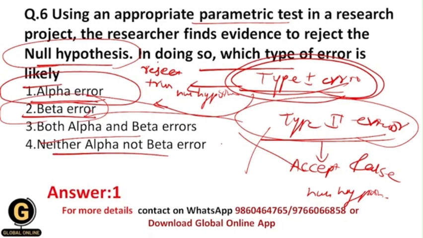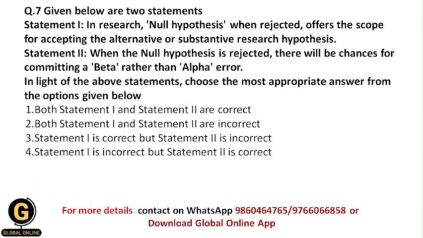And as well students, both the errors do not occur simultaneously in any research process. So your correct answer should be 1. Next, given below are two statements, statement 1 and statement 2. So let us see statement 1. In research, null hypothesis when rejected offers the scope for accepting the alternative hypothesis or substantive research hypothesis.